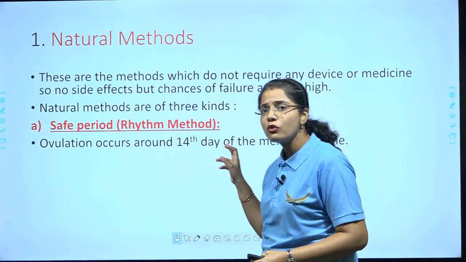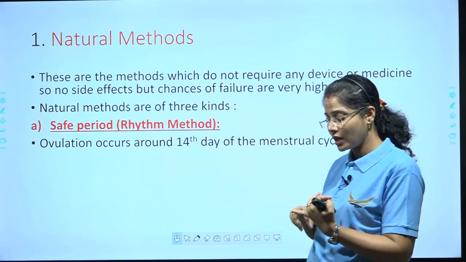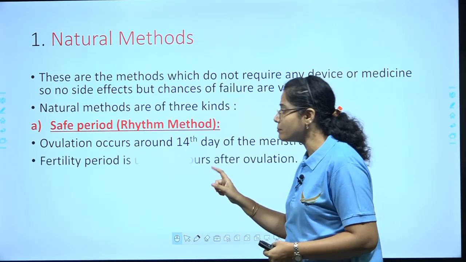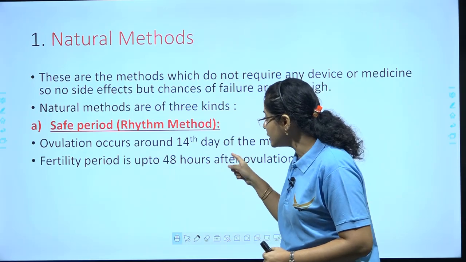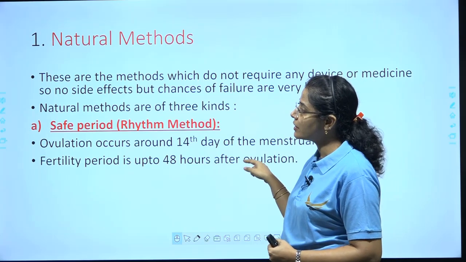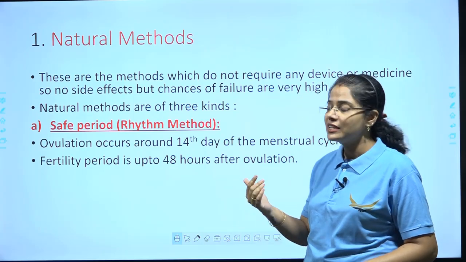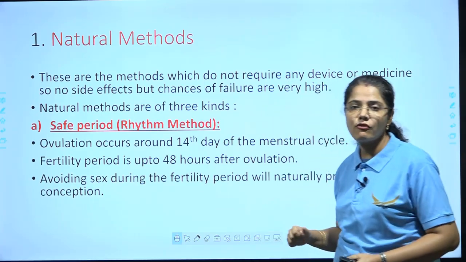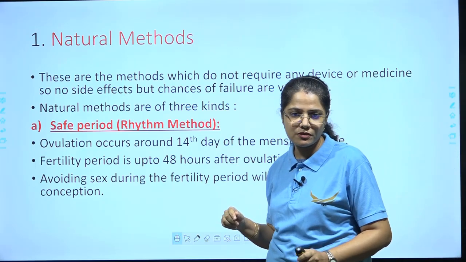But after ovulation, once the egg has been released, we know it remains in the fallopian tube for 48 hours. So you can say the fertility period is up to 48 hours after ovulation. During this period, if there is unsafe sex, meaning no contraceptive device is used, then there are chances that the egg may get fertilized. So one should avoid sex. Avoiding sex during the fertility period will naturally prevent conception.